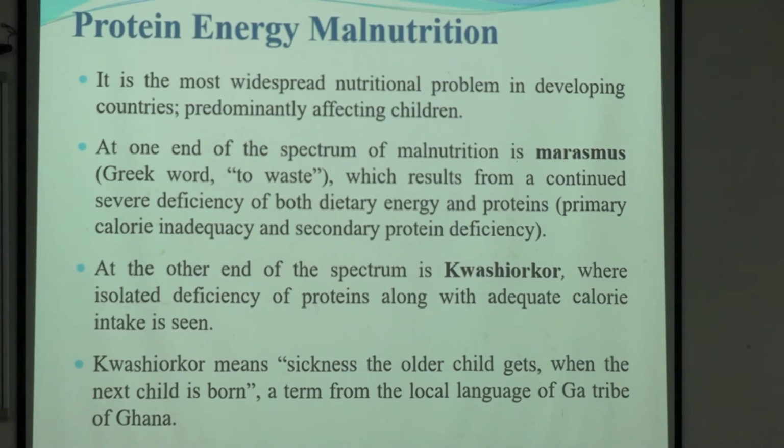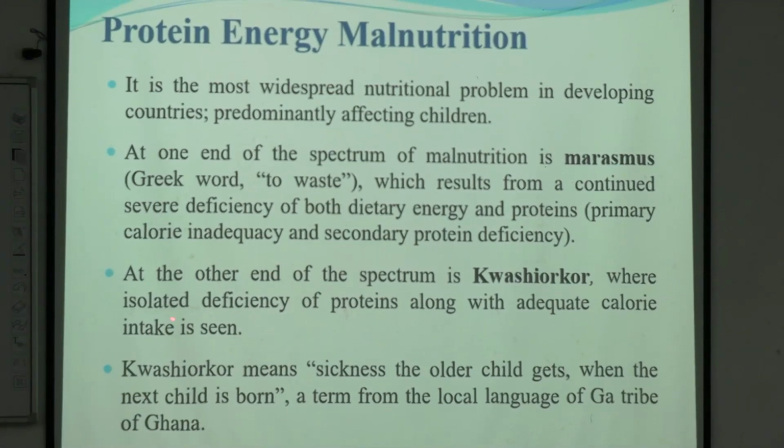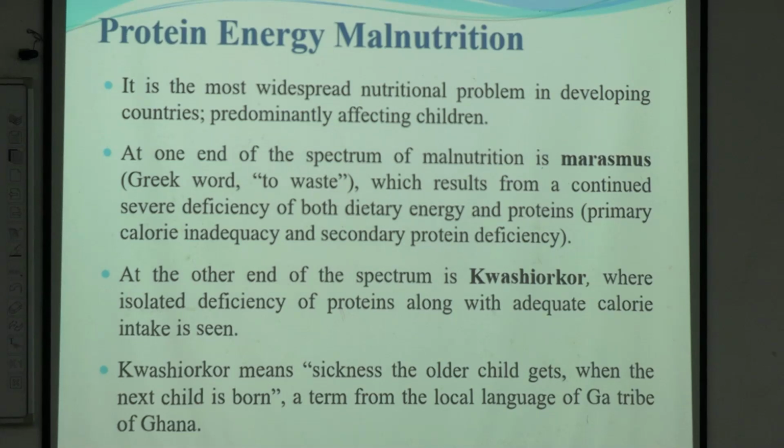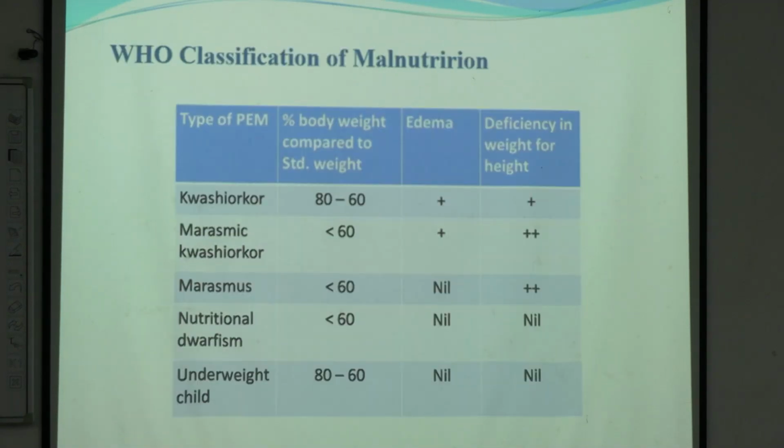But in case of kwashiorkor, what happens? Isolated deficiency of proteins, but calorie intake is adequate. Okay? So how to differentiate? There will be edema. In which state? Marasmus or kwashiorkor? Kwashiorkor. Why? There will be thin limbs, but edema in the abdomen.